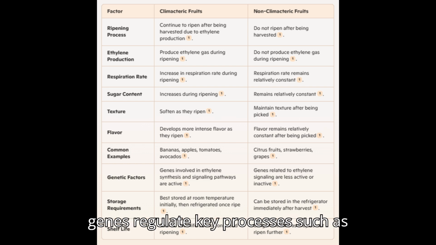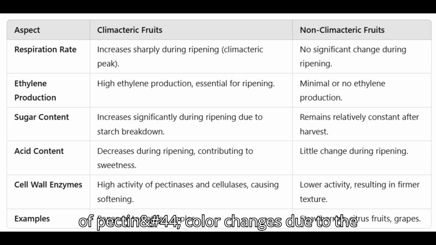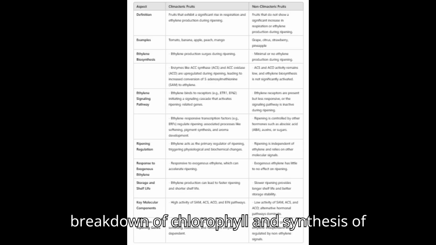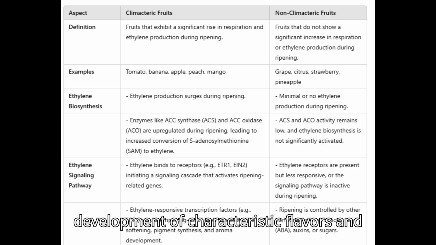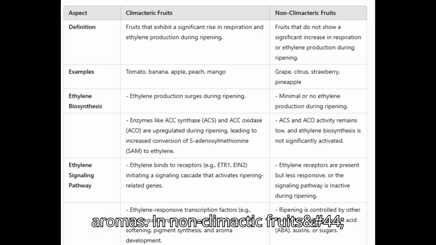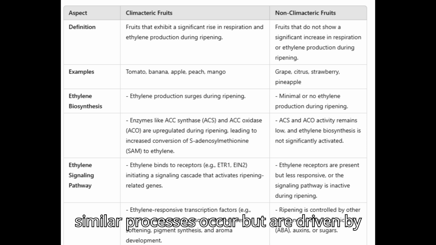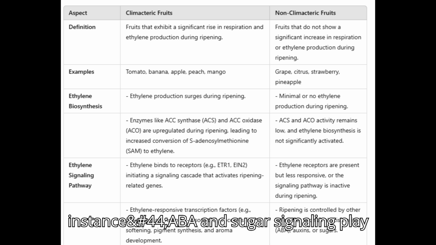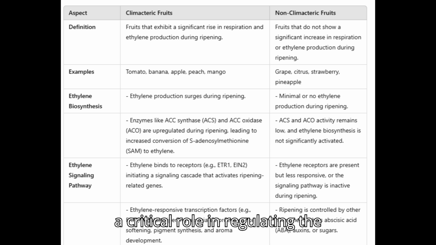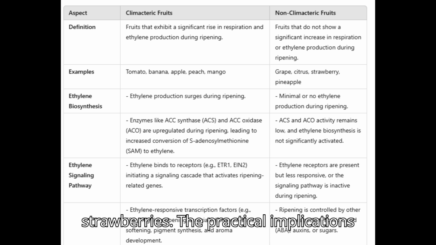These genes regulate key processes such as fruit softening through the degradation of pectin, color changes due to the breakdown of chlorophyll and synthesis of pigments like carotenoids, and the development of characteristic flavors and aromas. In non-climacteric fruits, similar processes occur but are driven by non-ethylene pathways. For instance, ABA and sugar signaling play a critical role in regulating the ripening-associated genes in grapes and strawberries.